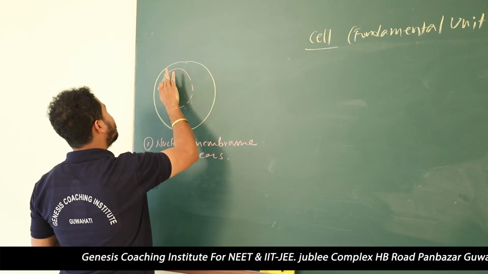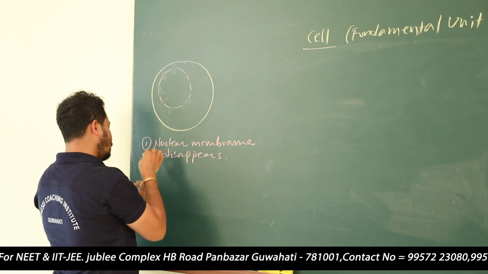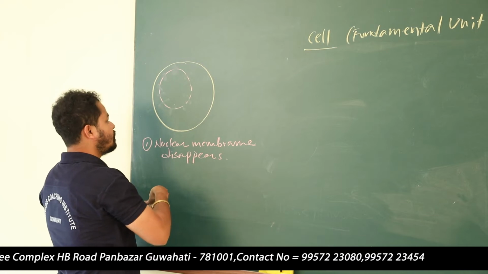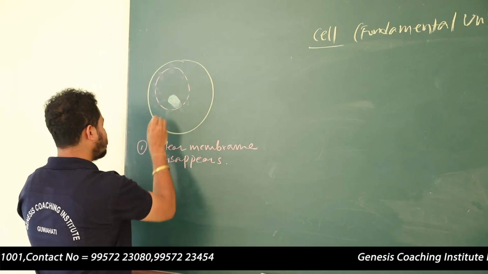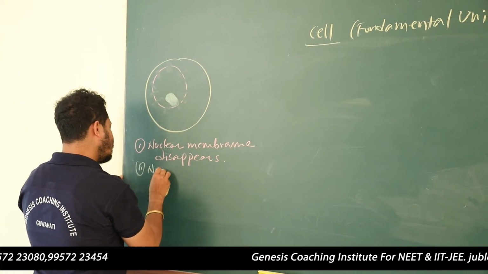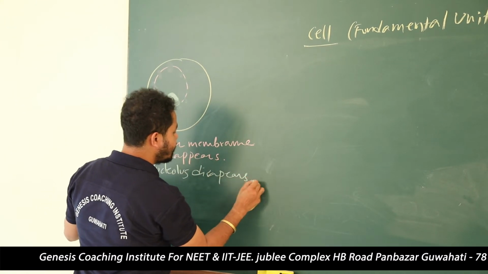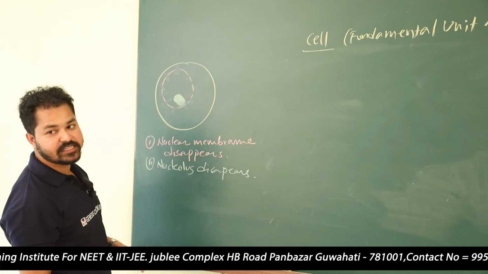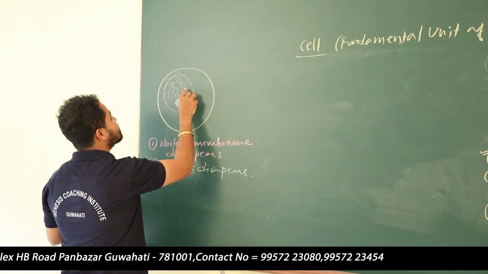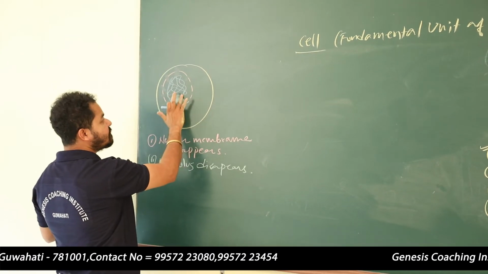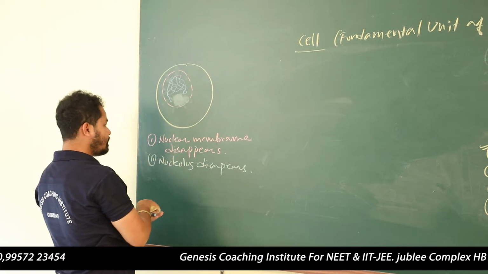Always remember, the nucleus contains a nuclear membrane, and it will disintegrate. The nucleus also has one dark structure, which is known as a nucleolus. So the nucleolus also disappears. In that stage, the chromosomes will be present as thread-like structures. The nucleolus has disappeared and the nuclear membrane is disappearing.